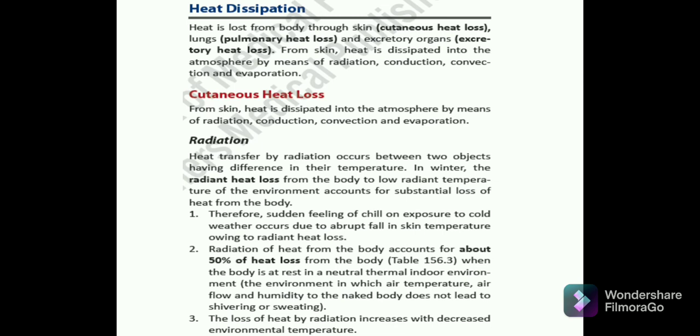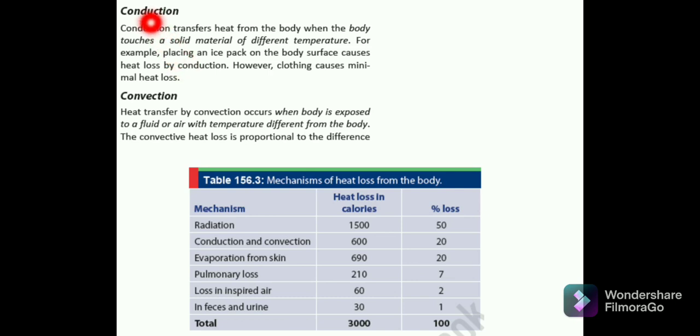Okay, fine. Then we'll be discussing the next thing, which is conduction. Conduction basically transfers heat from the body when the body touches a solid material of different temperature. For example, placing an ice pack on the body surface causes heat loss by conduction. However, clothing causes minimal heat loss. And then comes convection. Heat transfer by convection occurs when the body is exposed to a fluid or air with a temperature different from the body. The convective heat loss is proportional to the difference. Fine. So here we have discussed convection.